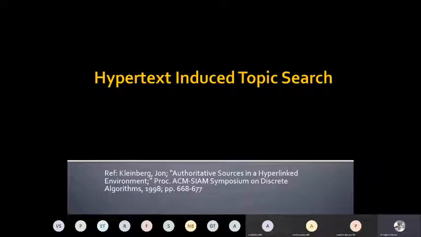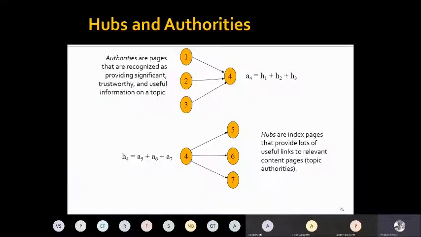So the first link analysis algorithm is the HITS algorithm, or Hypertext Induced Topic Search. And Jon Kleinberg got the Fields Medal, which is kind of a Nobel equivalent in mathematics, for this HITS algorithm. So for link analysis, we define two types of pages. One is called authority pages and then hub pages. So authorities are pages, like the name indicates, that are an authority.